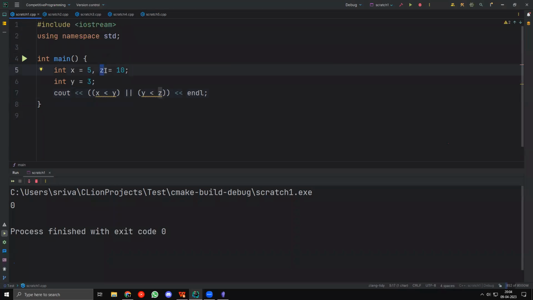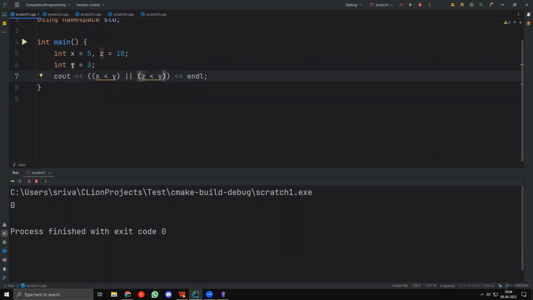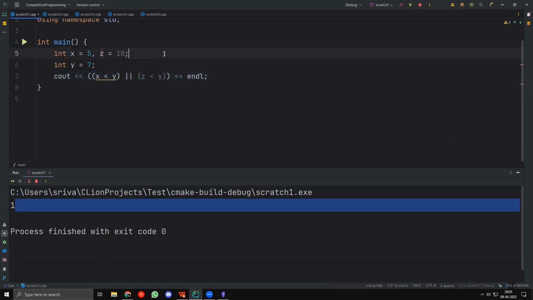Now let's take another example. Let us say that x must be less than y, or y must be greater than z. So x is less than y or y is greater than z. Here, x is less than y is false because 5 is less than 3 is false, and 10 is less than 3 is also false. So if I run this, I should get 0. There you go. Now if I take this as 7, x is less than y is true, so I get true as the entire output. z is less than y is false, but I don't really care. So I get 1 here.